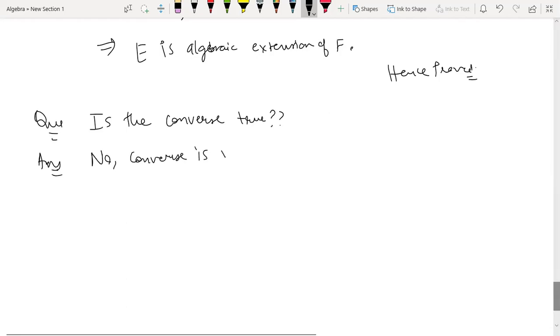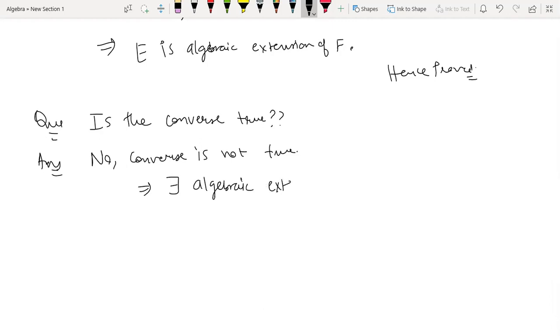The converse is not true. It implies there exist algebraic extensions which are not finite, right? So what kind of example exists? For example, you can have this Q adjoined with